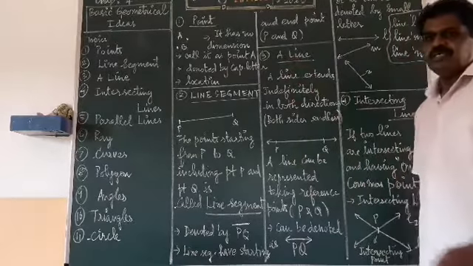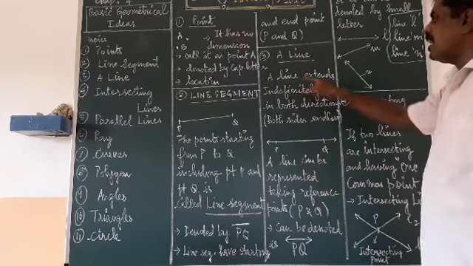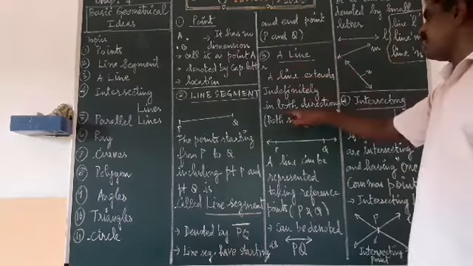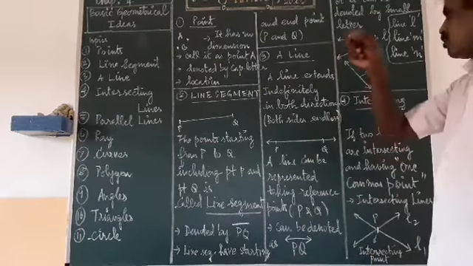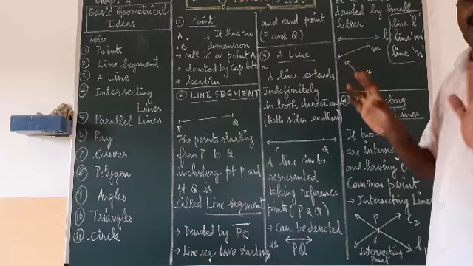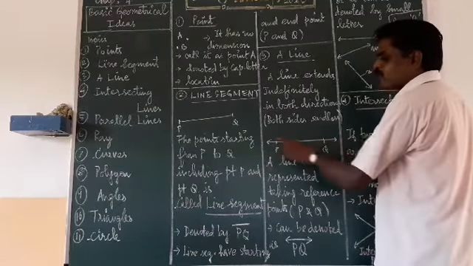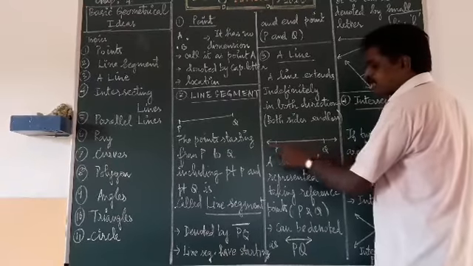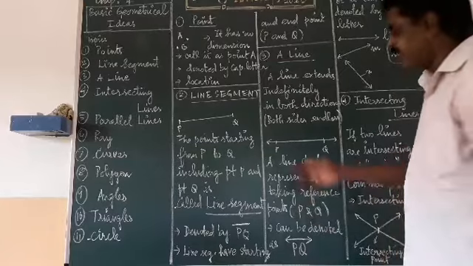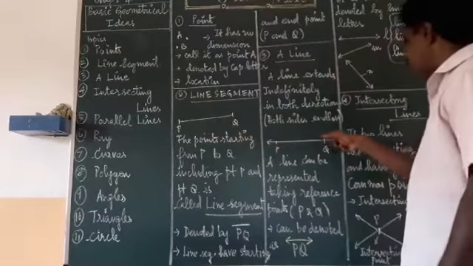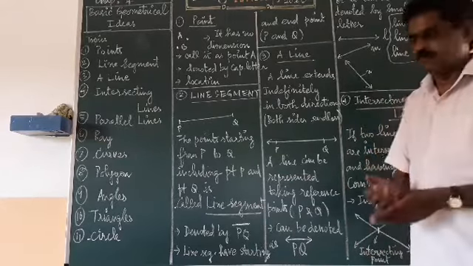A line. So what is the difference between a line and a line segment? A line extends indefinitely in both directions. That means it will be increasing on the left side also, and it will be increasing on the right side also. That is called a line. So how will the line be denoted? Arrows will be there on both sides. If it is denoted with arrows on both sides, it is called a line. The points are going on. The points are moving on this side. So how to represent that line?